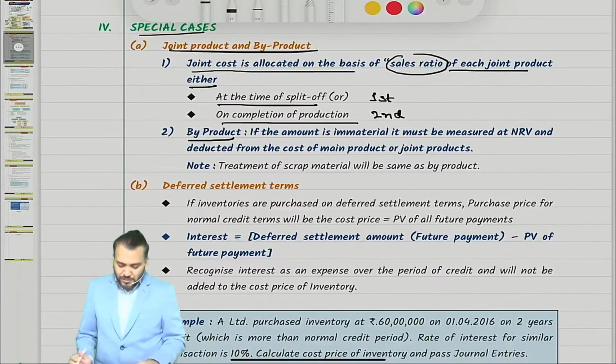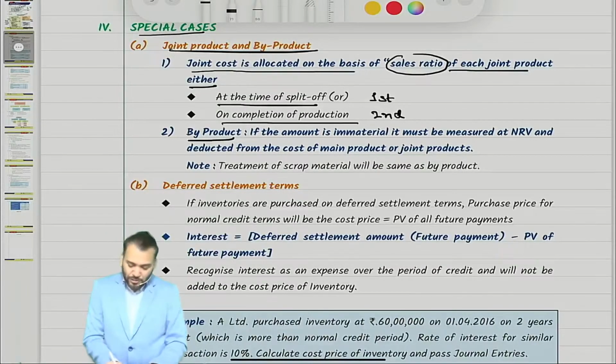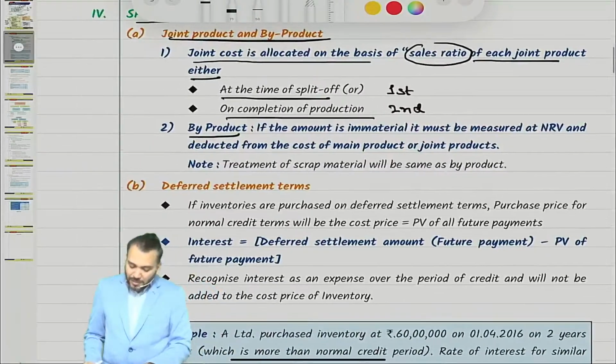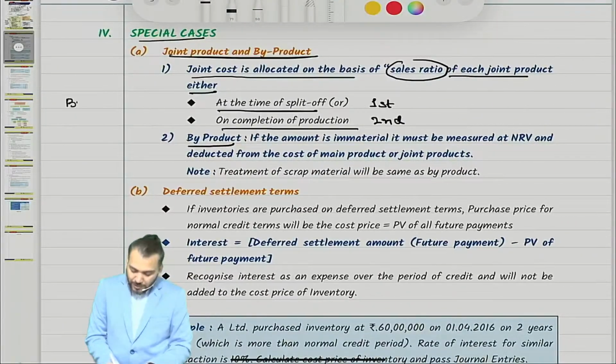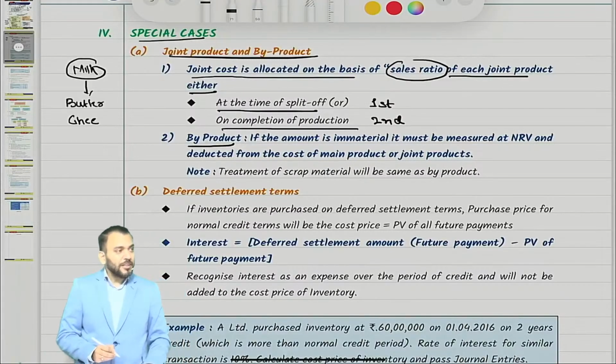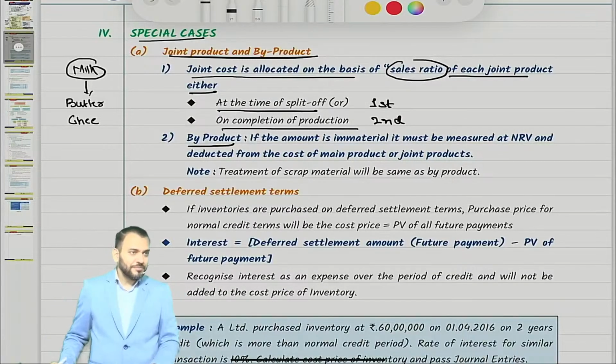Okay, I'll give one example. Suppose you are producing butter and ghee by using what? Milk. Milk is the raw material, isn't it? And you are producing butter and ghee, say Amul Industries.